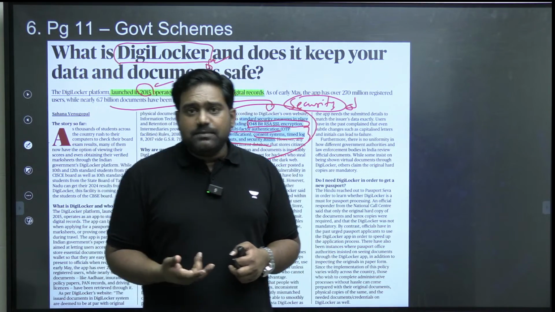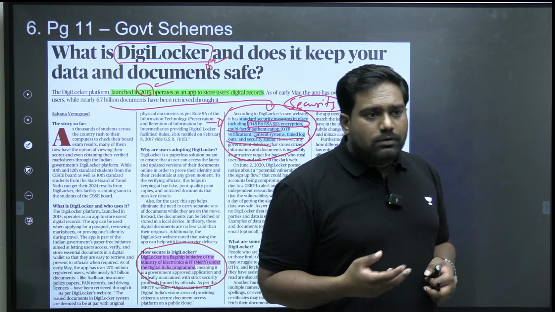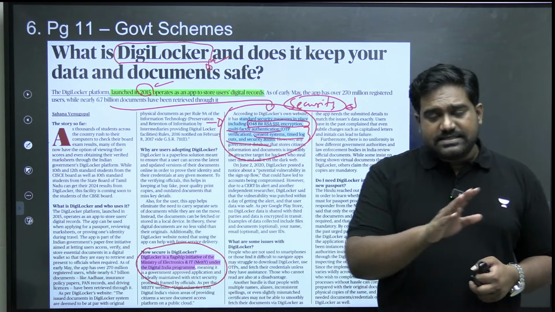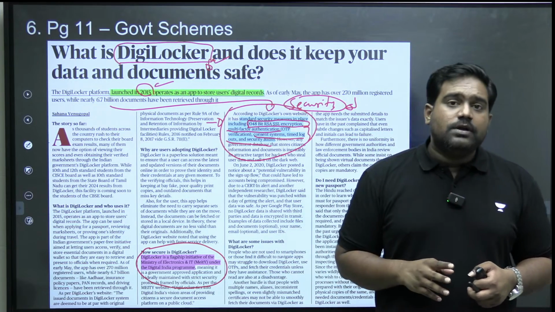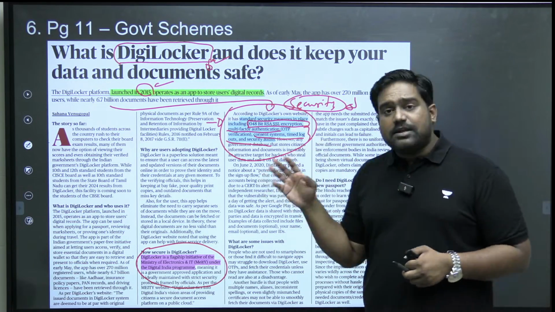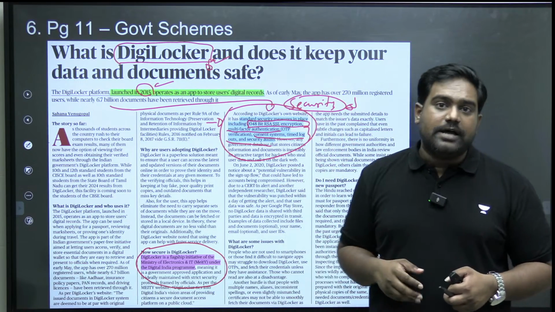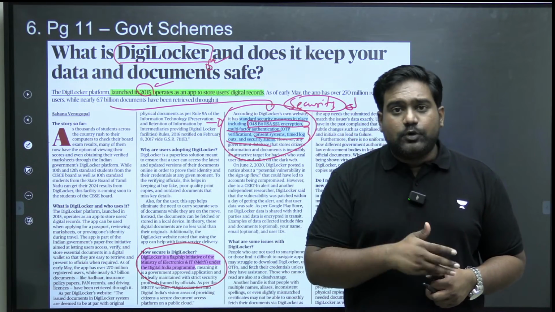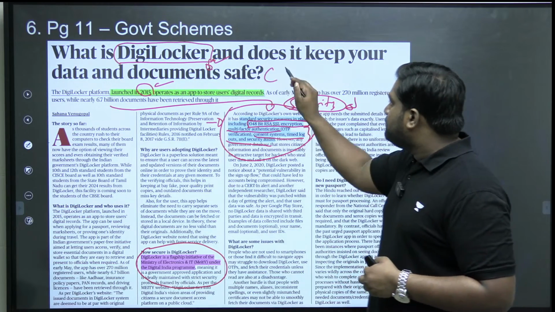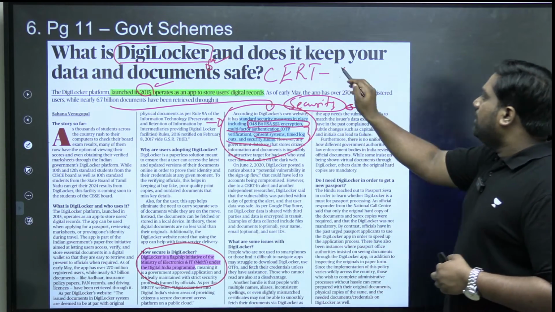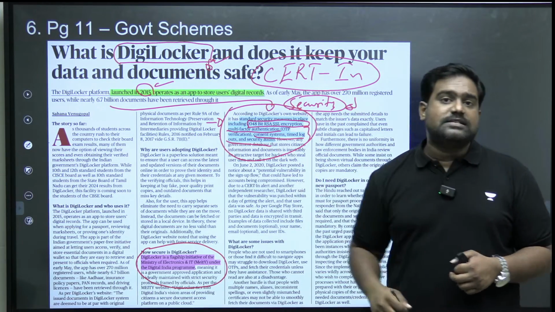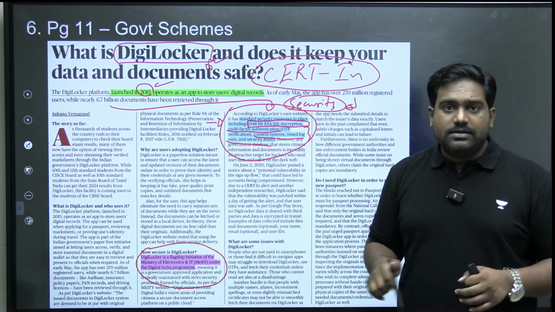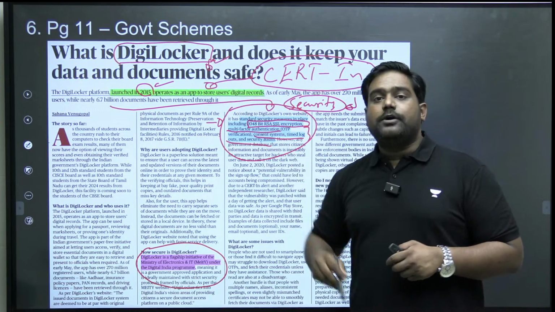So that's a basic safety measure, right? What if you log in and you forget, someone else might access that. So if there is a timeout feature, after a few minutes, it would have logged out. So these basic features are built in. Regular security audits are done. CERT-In, the Computer Emergency Response Team India, which is the nodal agency for cybersecurity, which functions under the Ministry of Electronics and IT, conducts regular security audits of Digilocker.